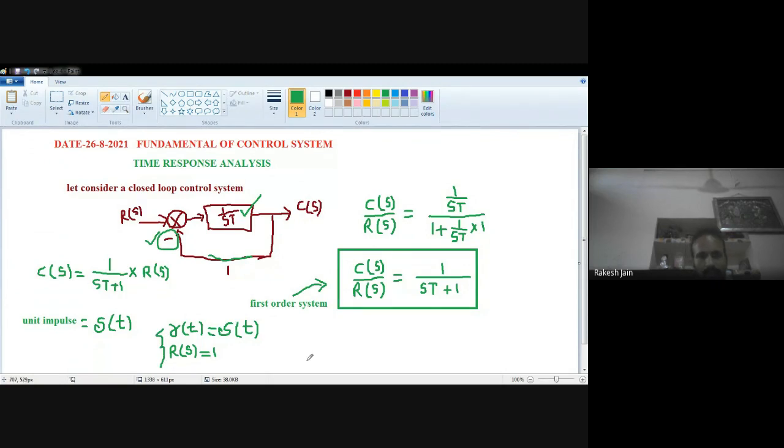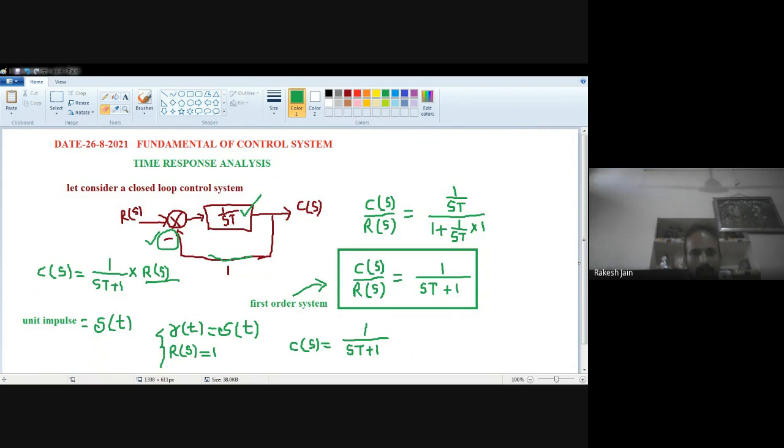Okay. So what is the value of Cs now for a unit impulse? Because Rs is equal to 1, only 1 upon St plus 1 will remain. Multiplied by Rs, but Rs is 1, so there is no meaning to write down this Rs. So Cs is equal to 1 upon St plus 1.